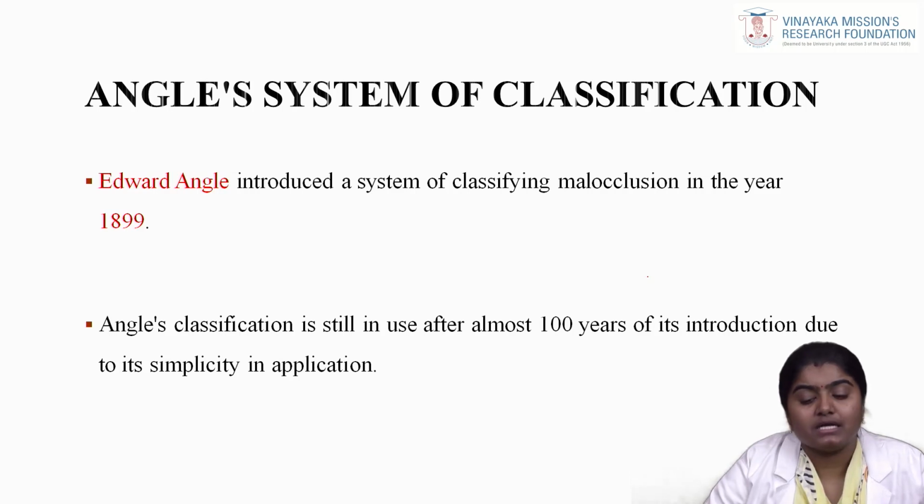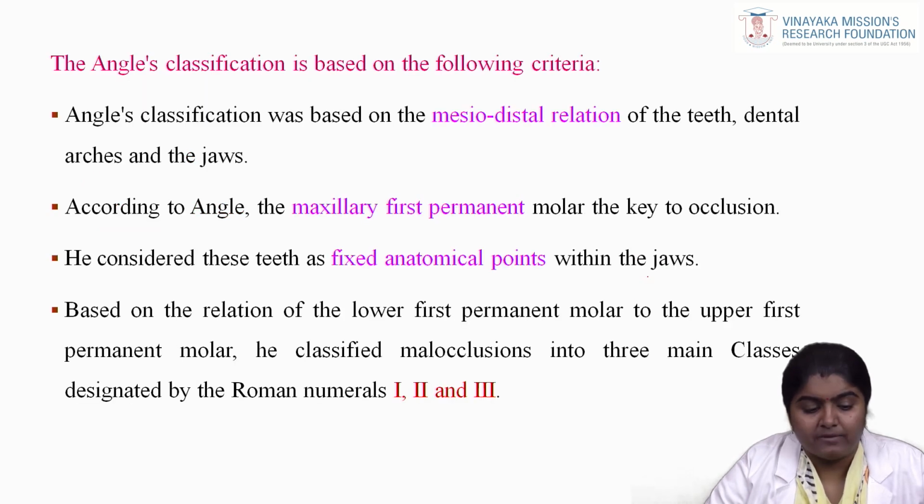First, we will see Angle's classification. It was given by Edward Angle in the year 1899, and it has been almost 100 years since its introduction, due to the simplicity in application. Angle's classification was based on the mesiodistal relation of the teeth, and it is given based on the maxillary first permanent molar, the key to the occlusion, which is considered to be the fixed anatomical point within the jaws. Angle's classification is classified into Angle's class 1, class 2 and class 3.